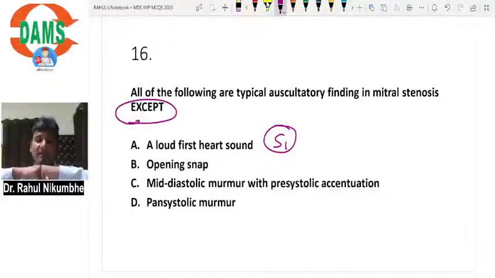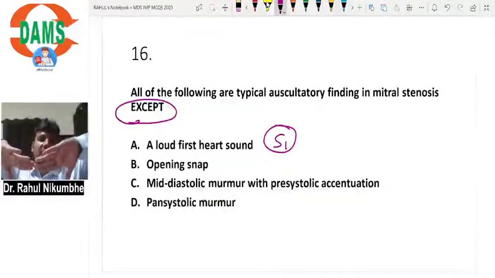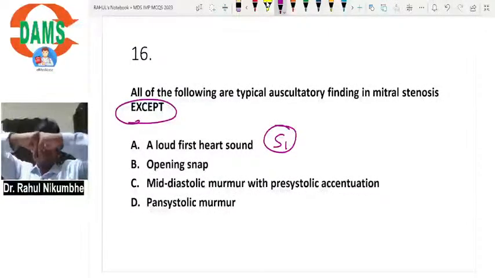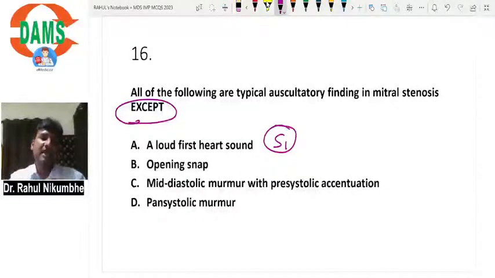Now what is happening in mitral stenosis? The valves are stenosed. It is very difficult to open the valve. So left atrial pressure will increase. When left atrial pressure is increasing, this pressure will cause pushing down, bellowing down of the valve. So the valve will go down, and when the cusps are going down, they will produce an opening snap. Now the valves are not opening like this. They will go like this, and then they will open like this. So this bellowing down of the valve will give you the opening snap.